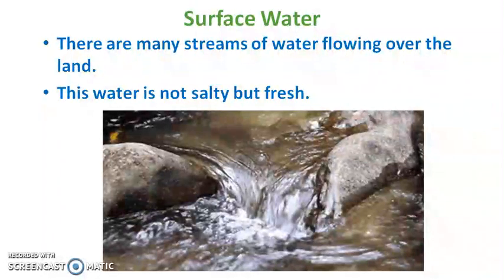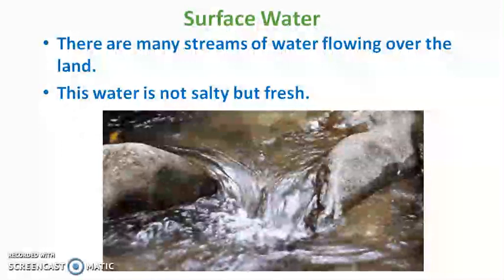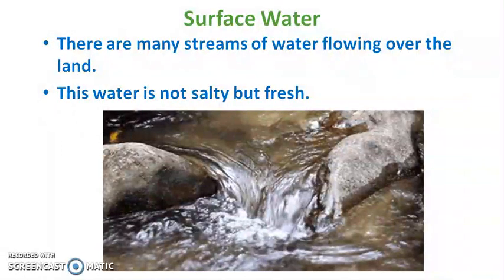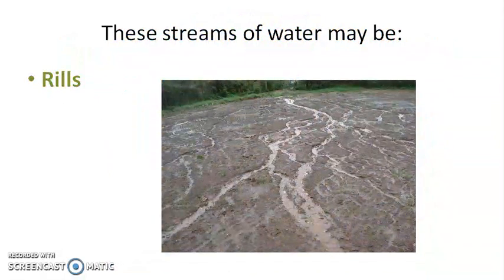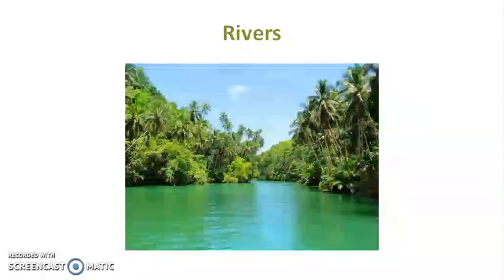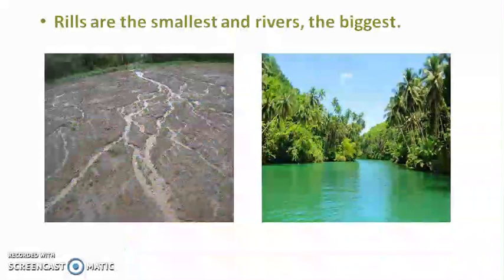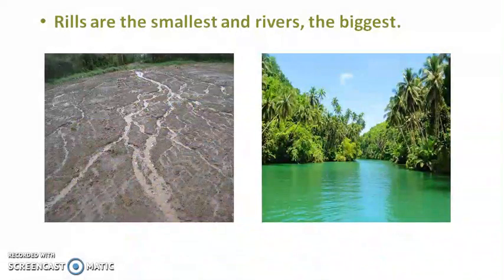Now, we will discuss surface water. Surface water means water that collects on the surface of the ground. There are many streams of water flowing over the land. This water is not salty but fresh, which means we can use this water for drinking purposes. These streams of water may be rills, brooks, streams, rivers, etc. As we know, rills are the smallest and rivers the biggest source of fresh water on the earth.